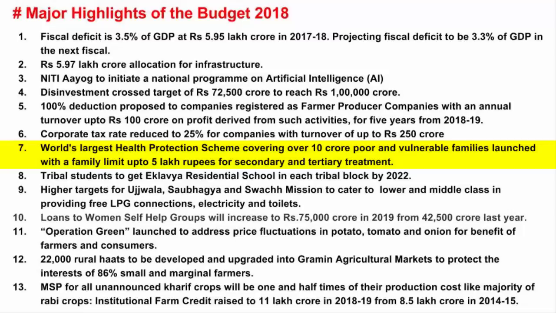Now the government says it plans to cover 10 crore poor and vulnerable families by giving them 5 lakh rupees as insurance. I don't need to tell you this, but this will require strong funding, right? And that too, it has to be funded by the government, since it's a public scheme. Let's say even if the government finds it easy to fund this scheme, we then have a big problem in terms of moral and ethics.